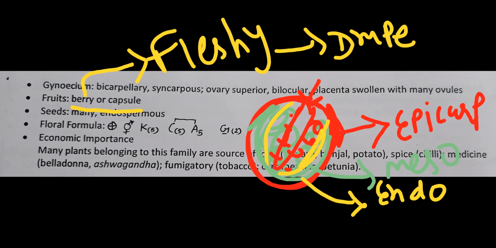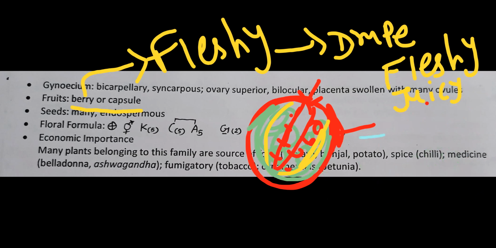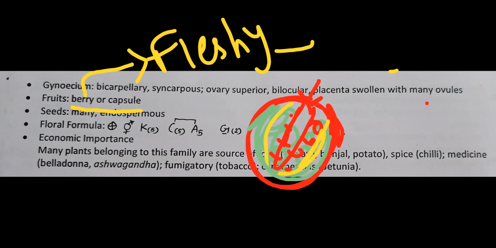Mesocarp and endocarp, in case of the berry type of fruit, both become fleshy, juicy, edible. Right? जनरली ऐसा बोलते हैं कि जिसको भी stone problem है, those who have stone problems, they should not eat these tomato seeds because it creates kidney stones. So the main edible part, remember, is meso and endocarp, because here both these parts become fleshy.